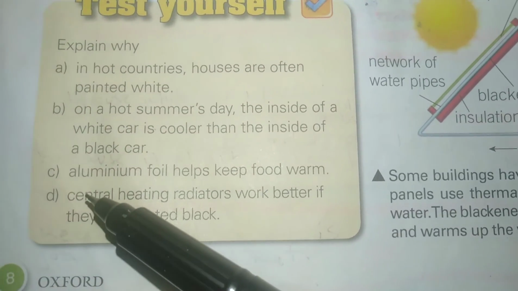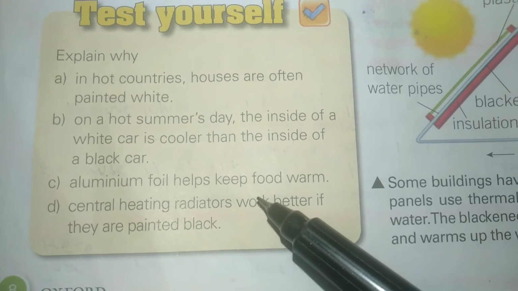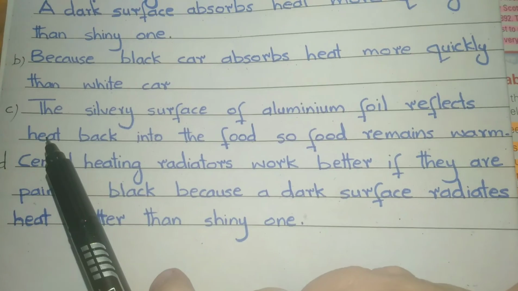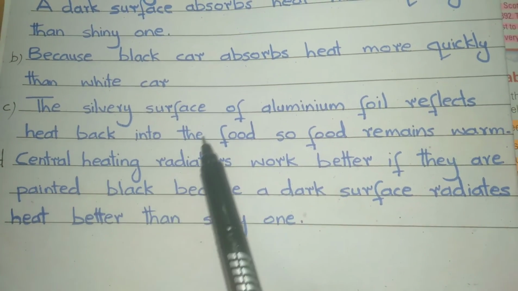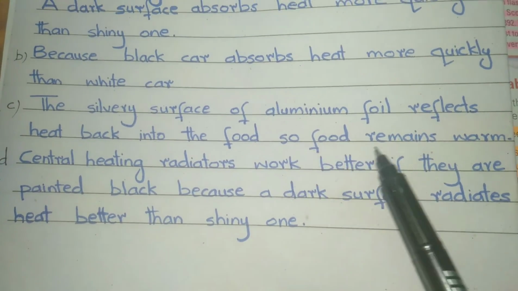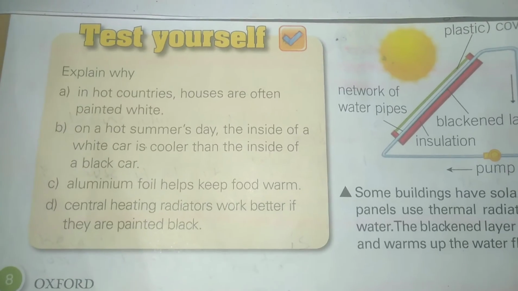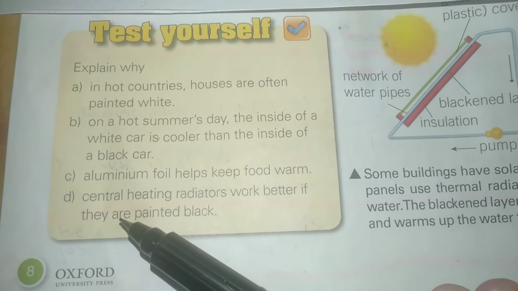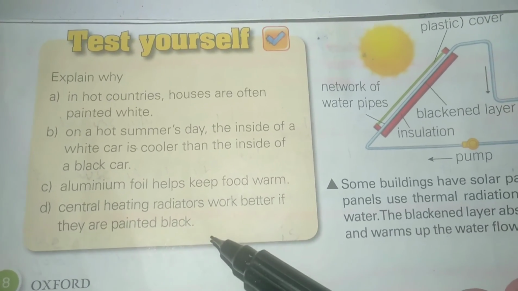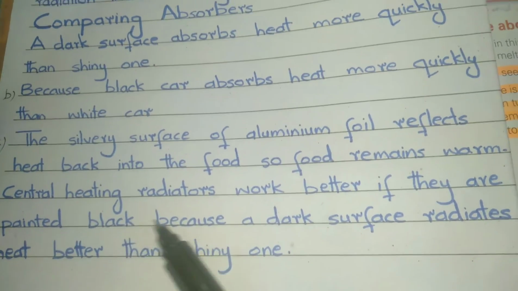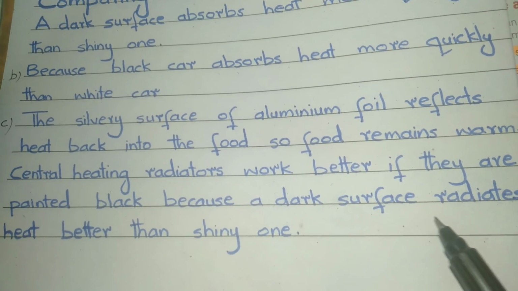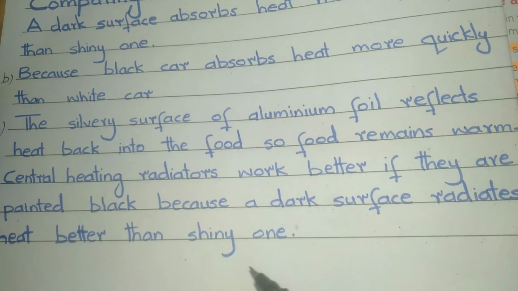Part C. Explain why aluminium foil helps keep food warm. The answer is aluminium foil helps keep food warm because the silvery surface of aluminium foil reflects heat back into the food, so food remains warm. Part D. Explain why central heating radiators work better if they are painted black. Answer is central heating radiators work better if they are painted black because a dark surface radiates heat better than a shiny one.